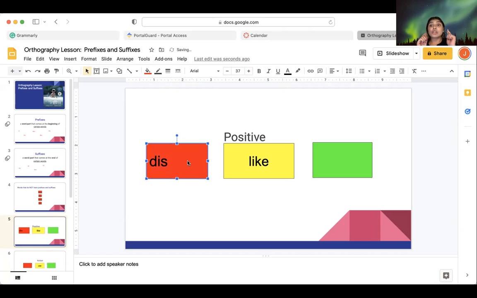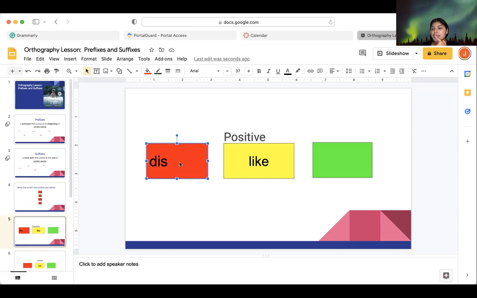Dislike. So you see how now I've made a positive word become negative? Dislike, the act of not liking somebody, not liking something, right? I dislike this food. I dislike this toy, right? So we see how a prefix made the word like change. It changed it to a negative word.